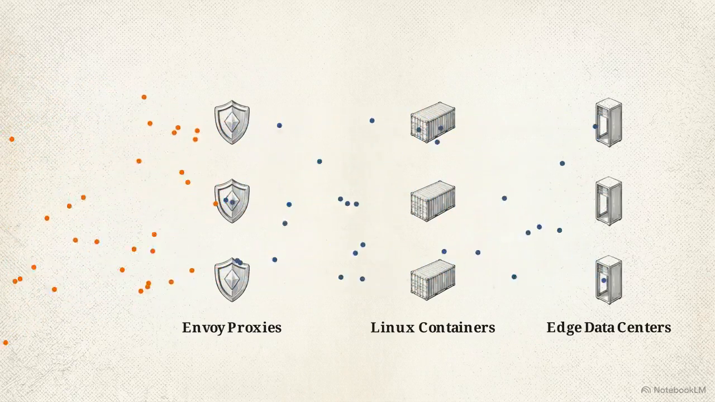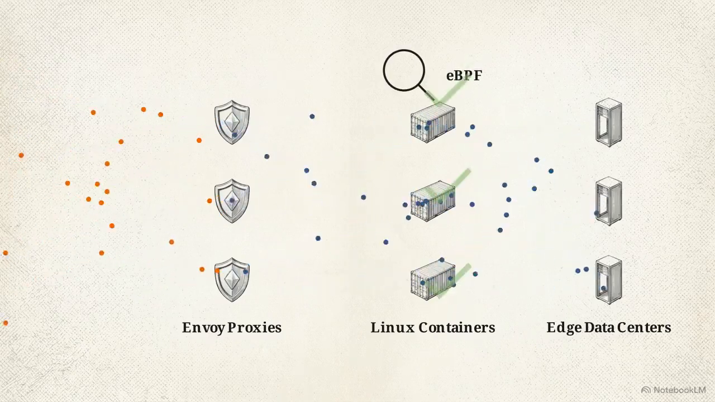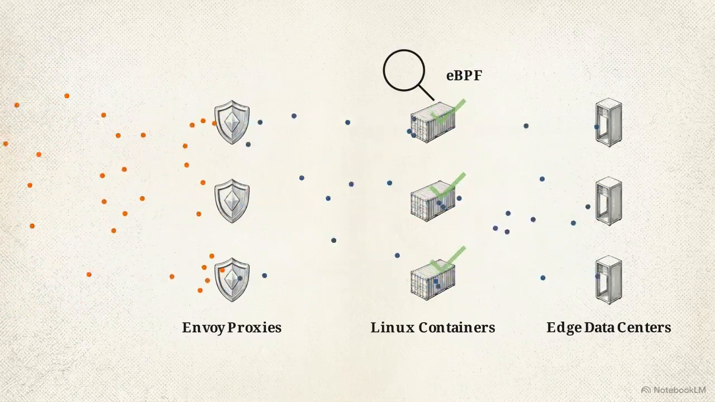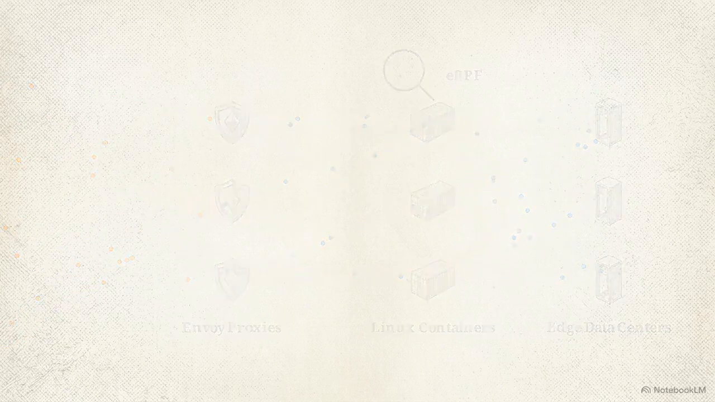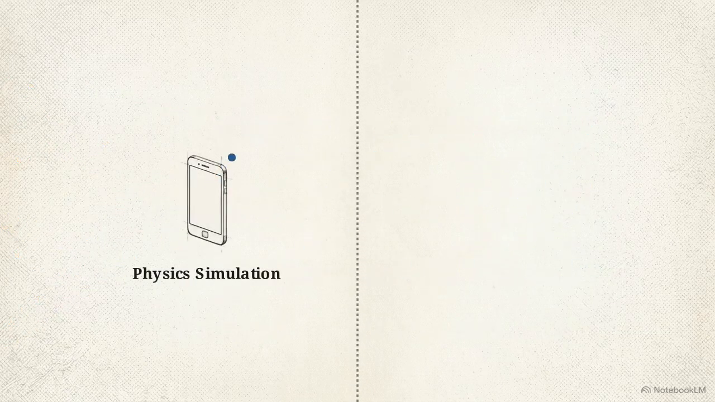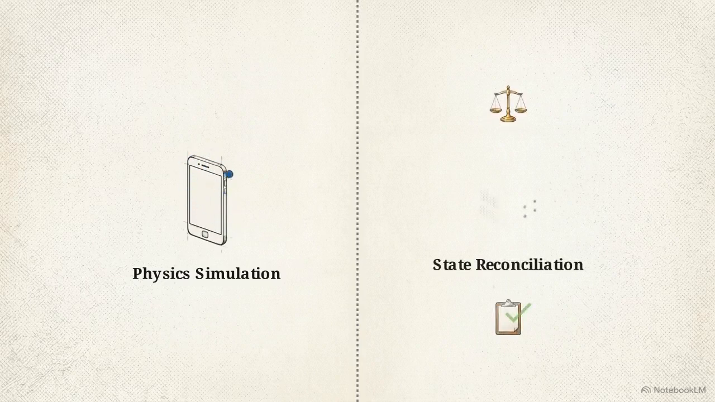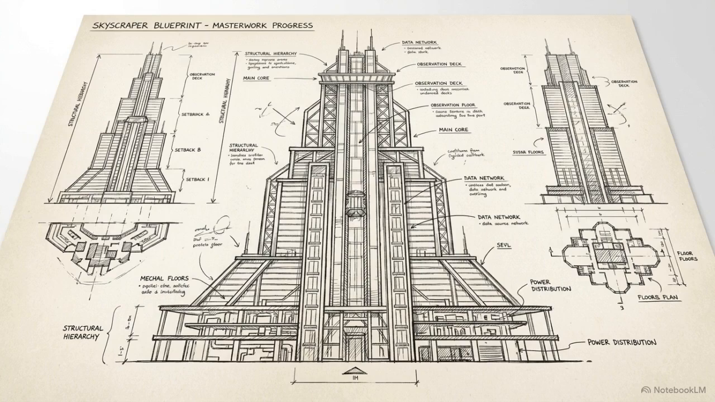Massive UDP spikes hit edge centers, are filtered by Envoy proxies, and route into Linux containers. Using eBPF, the system achieves kernel-level observability, monitoring connection states without routing latency. By offloading the physics simulation to optimized client nodes, the central private cloud is freed to focus purely on state reconciliation and load balancing. True scale requires an integrated engineering stack.